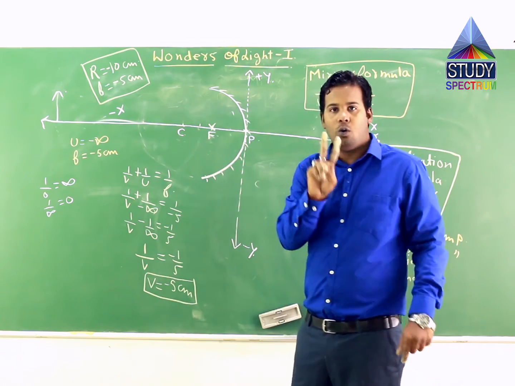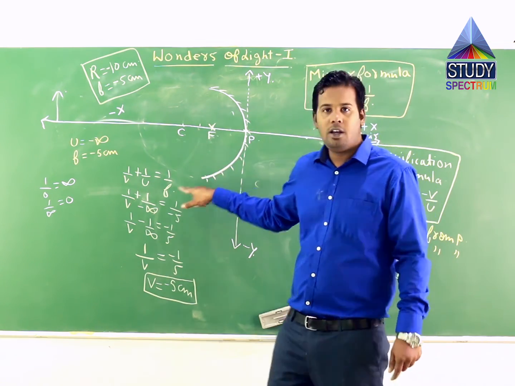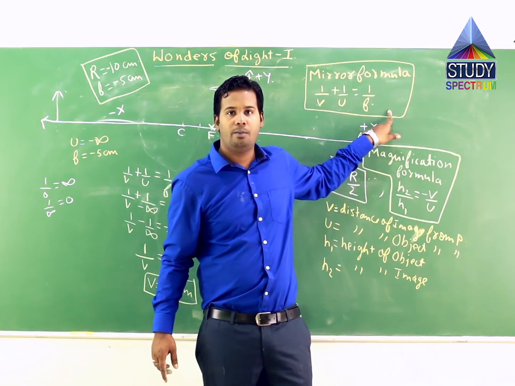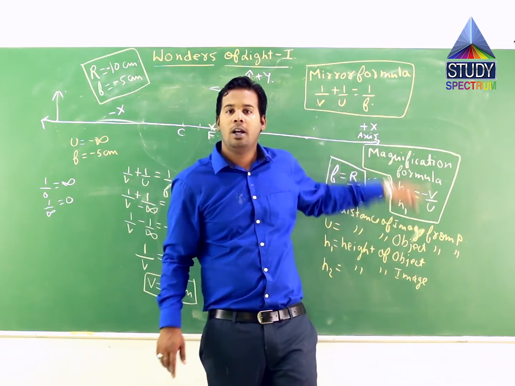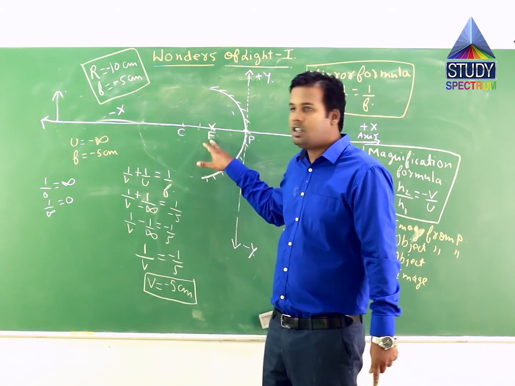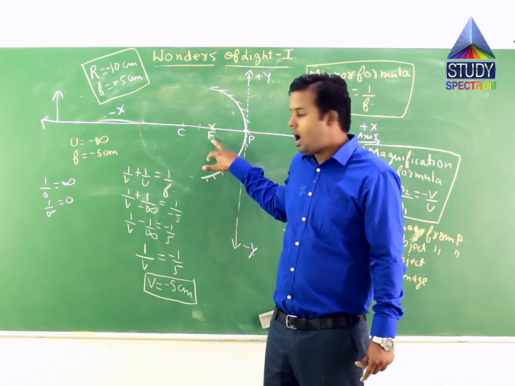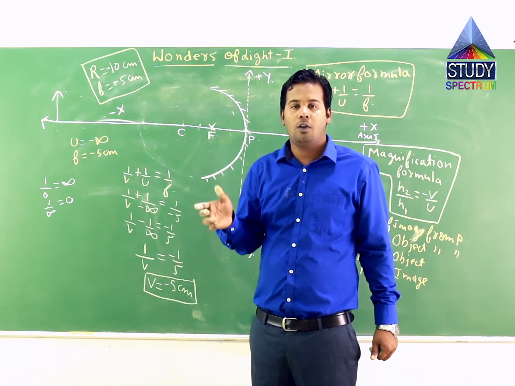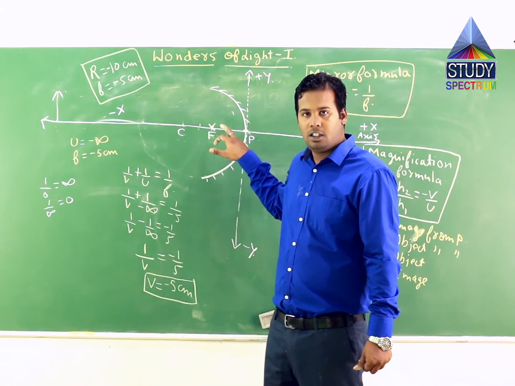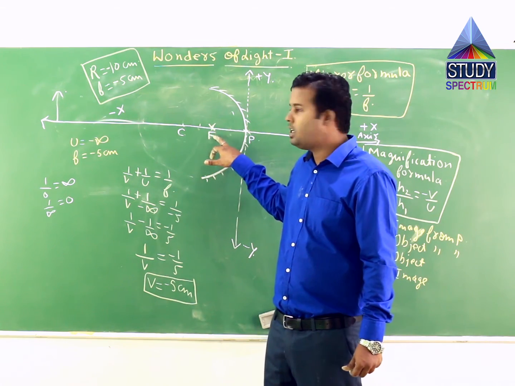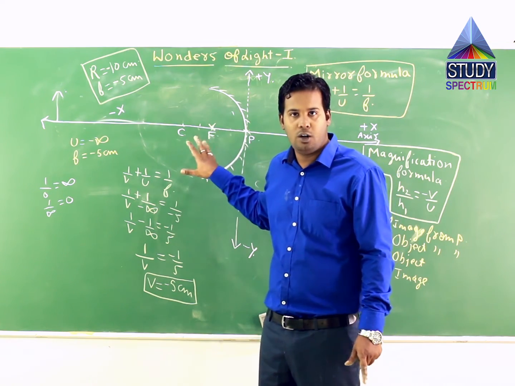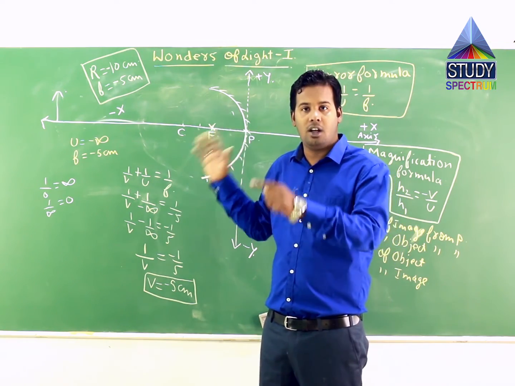So we have found two results using this mirror formula, 1 by v plus 1 by u is equal to 1 by f. That is, what is the position at which the image is formed, that is at the focus point in this particular case, and whether the image is real or virtual. The image is real in this particular case. Why? Because the image is being formed in front of the mirror. Do remember, in front of the mirror, image is real.